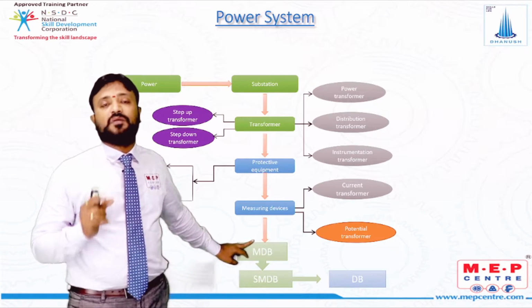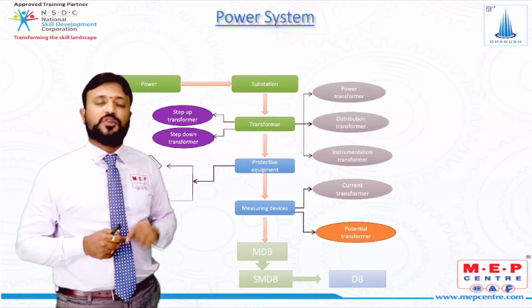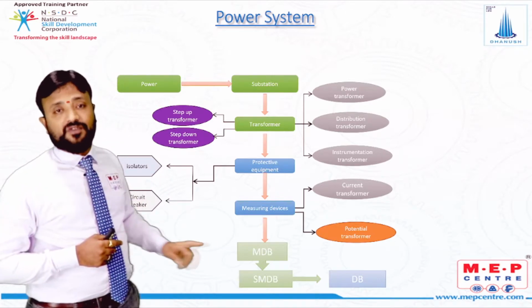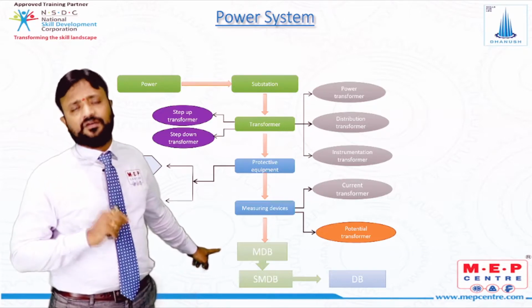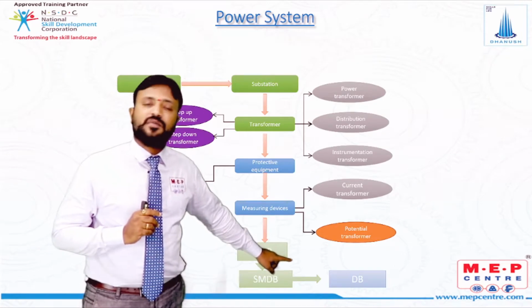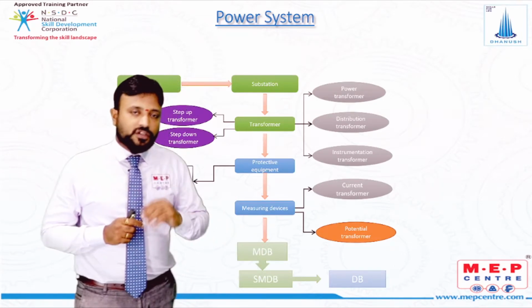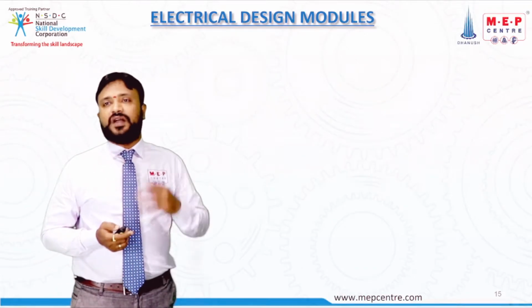But suppose the problem occurs on the first floor and I want to switch off the supply of the first floor. If I switch off MDB, what happens? The total building will get a power cut. But if I go with SMDB, then only that floor's power will be cut off. The remaining floors will not be disturbed. Now coming to the DB, DB is for the individual flat. MDB is for the building, SMDB is for the floor, and DB is for the individual flat. So that is about that.